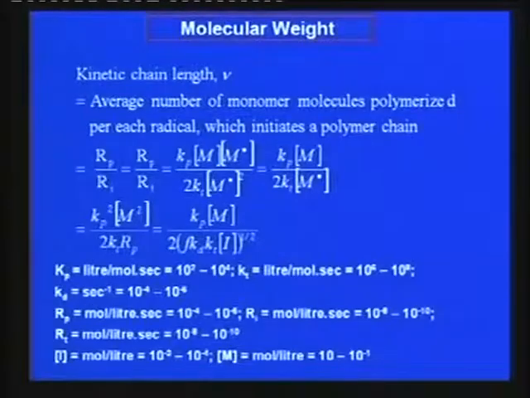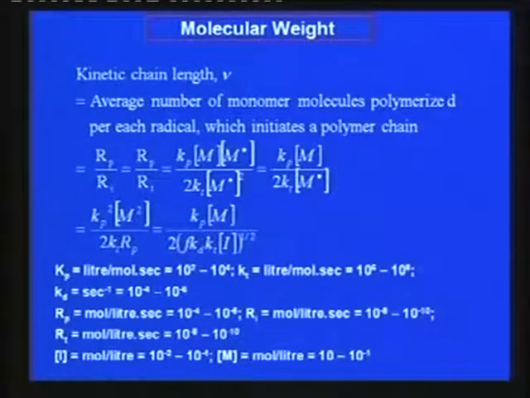Now, let us see what happens to the molecular weight of the polymer formed by this addition chain polymerization. In case of condensation polymerization, you have seen the effect of polymerization rate on molecular weight, number average degree of polymerization with the extent of polymerization as well as rate of polymerization.